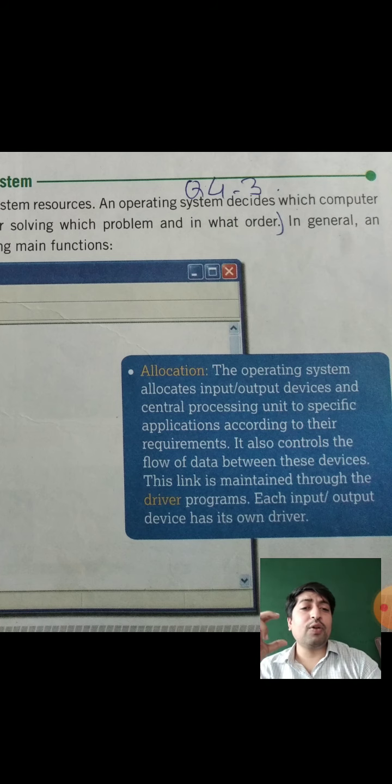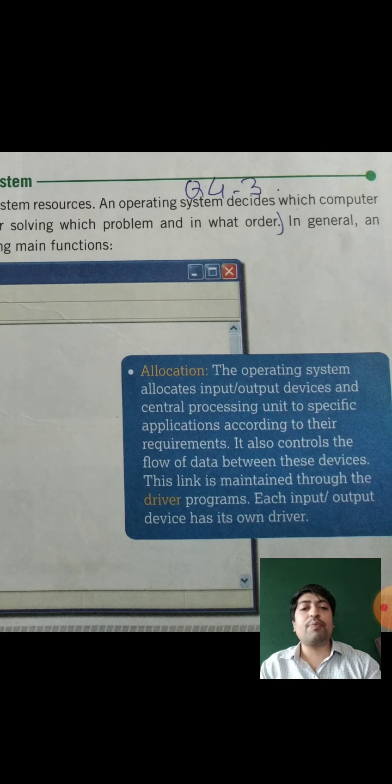Student, I will give you the basic meaning of that. Allocation. Allocate means to give to the proper device. What is given, and given by the operating system? The operating system provides the platform to do some work with the computer.